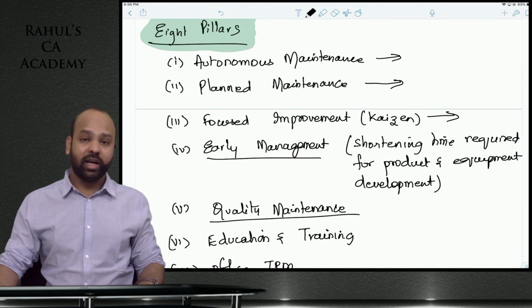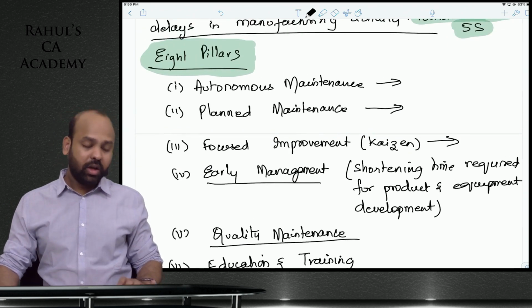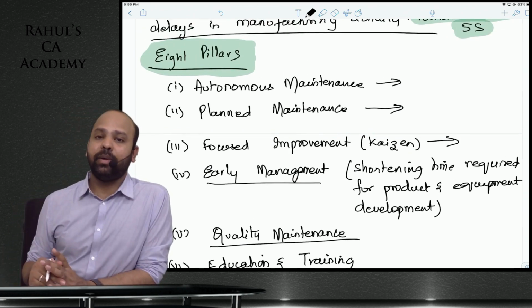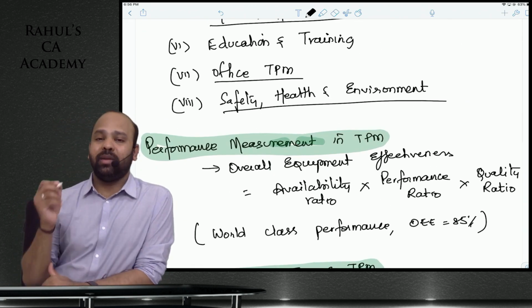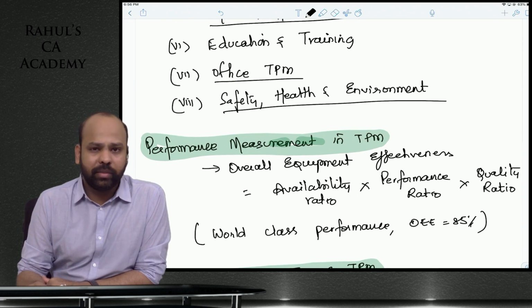And take the society at large, that is environment, into consideration. These are the 8 pillars, guys, of total productive maintenance. Performance measurement in TPM is very important. It has come in the examination many times.